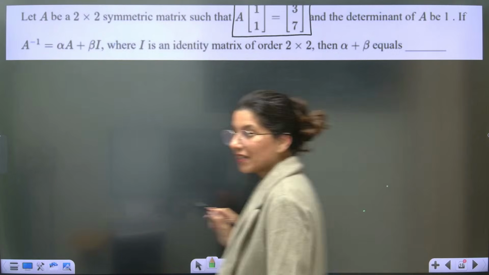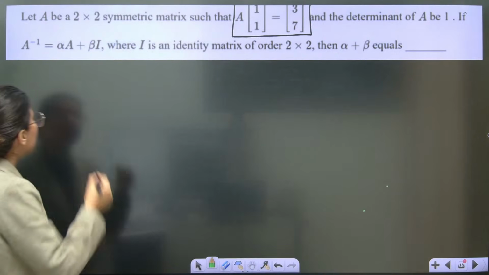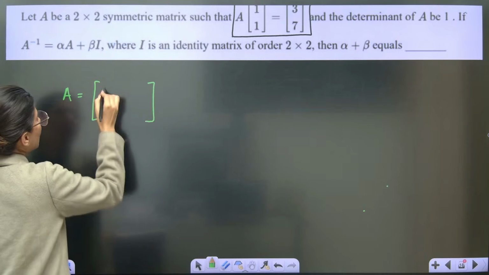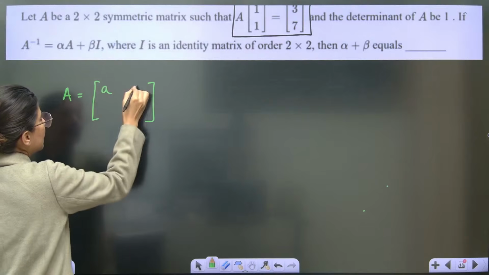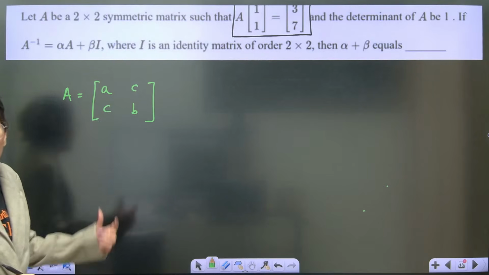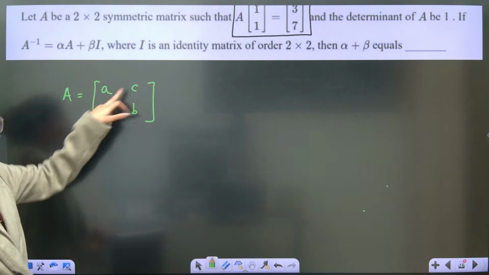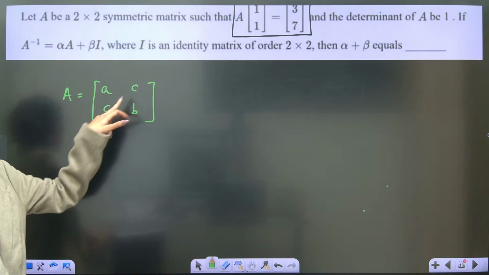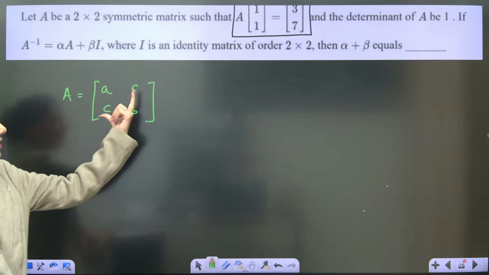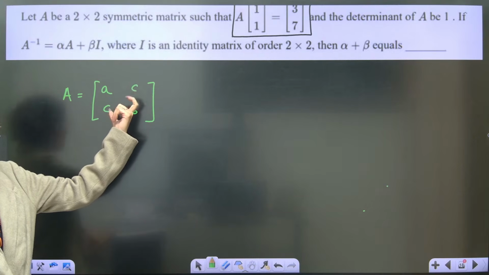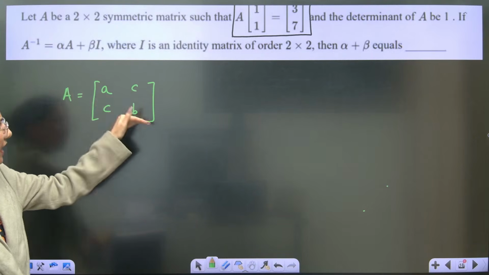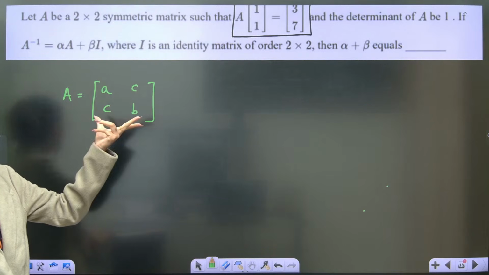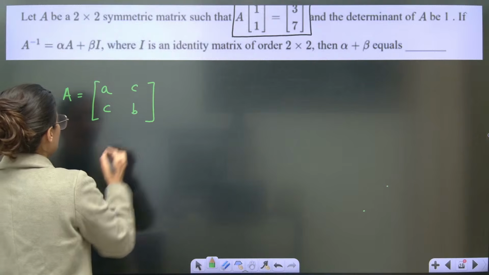A is a symmetric matrix. Do you know what a symmetric matrix is? A being a symmetric matrix, it is going to have a, b and c, c. So in a symmetric matrix, what happens? The conjugate elements are the same. Symmetric matrix means the conjugate elements will be the same. Diagonal to A and B, the conjugate element I have to keep the same, otherwise it will not be symmetric. This is your matrix. Now as per the question,